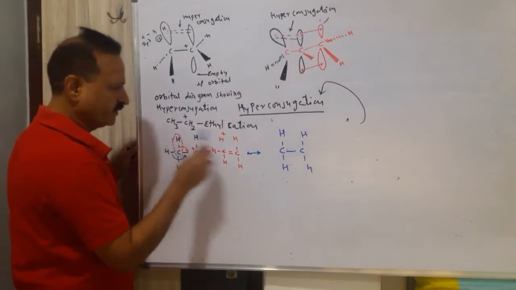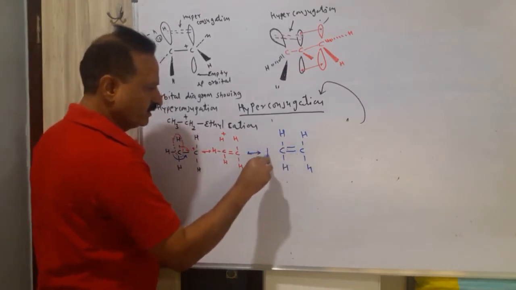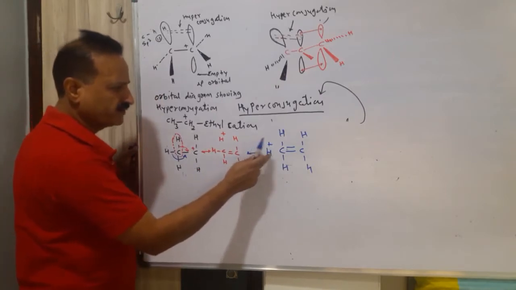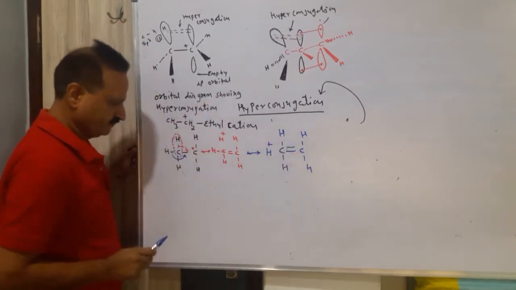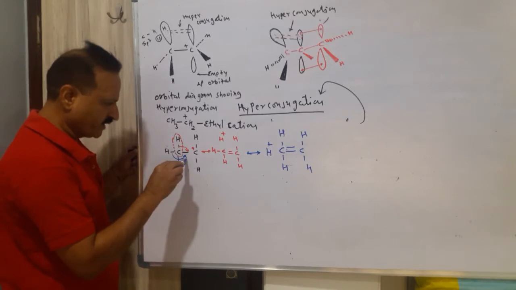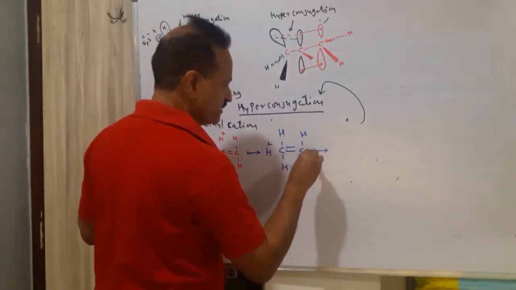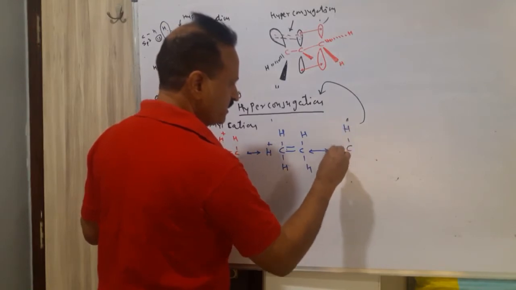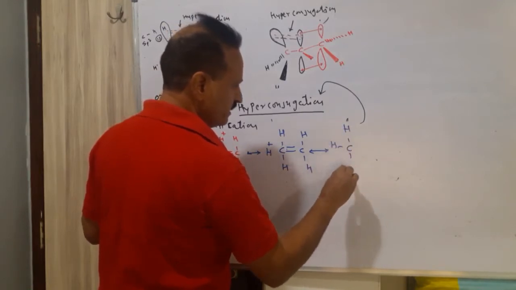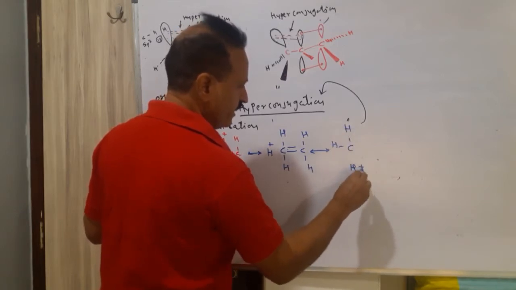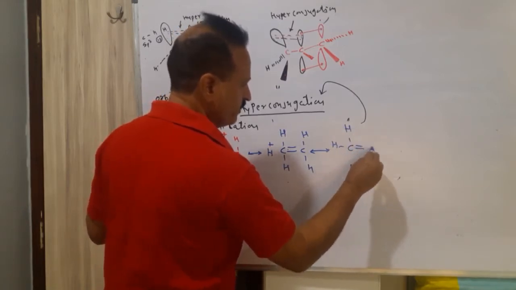This bond transfers over here, so here will be a double bond. This hydrogen has lost the electron pair, so hydrogen will become plus and the carbocation is cancelled. Now this bond will transfer over here. So the third diagram will be this CH as it is, CH as it is. Here the bond is transferred, so here there is no bond. Here there will be H positive, and here a double bond.